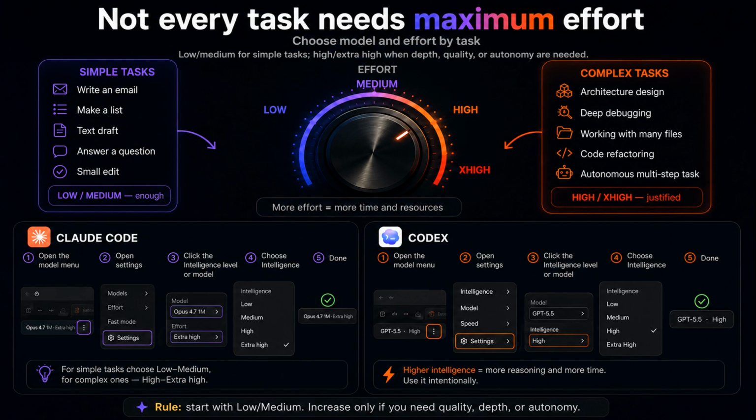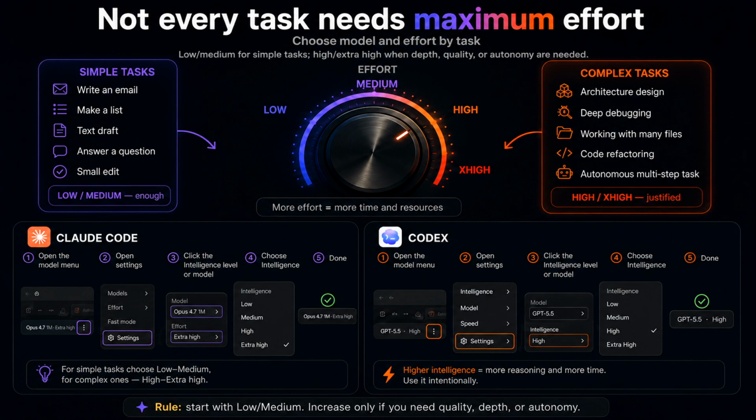Now let's talk about something people often confuse: model, effort, and access. The model is who thinks. Effort is how deeply it thinks before answering. Low or medium effort is usually enough for simple tasks: rewrite an email, make a list, prepare a draft, summarize something. High effort makes sense when the task is complex: understand logic, find a bug, change many files, plan architecture, or make a decision where mistakes are expensive.